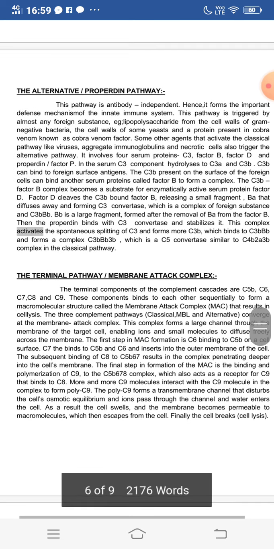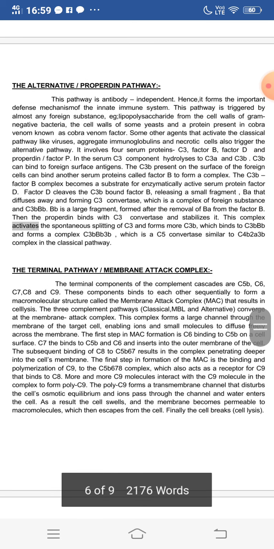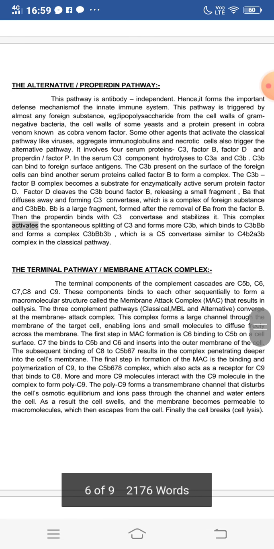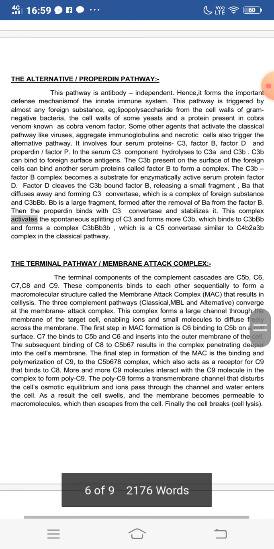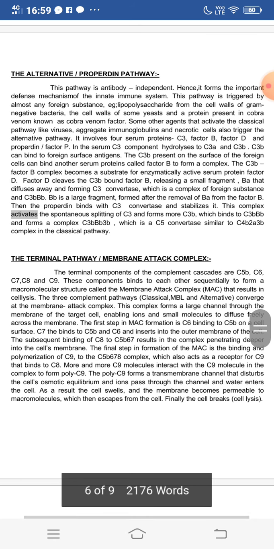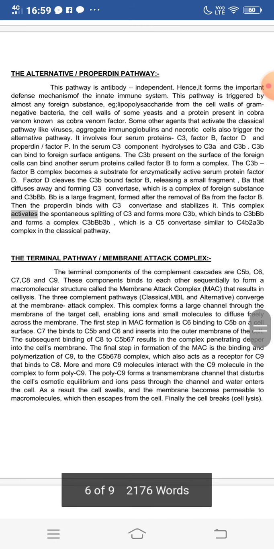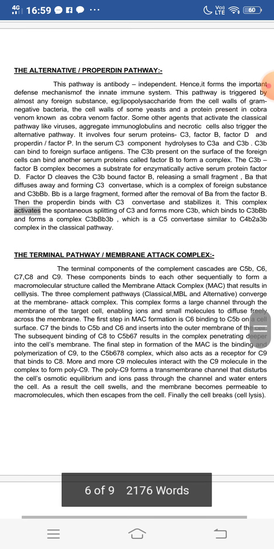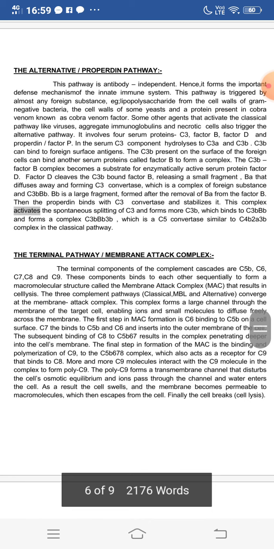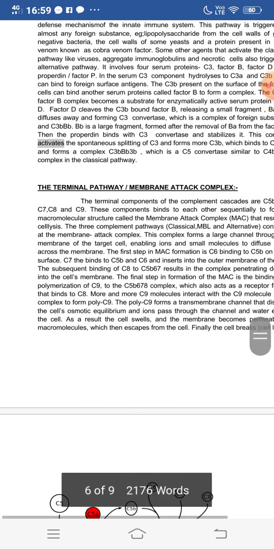This complex activates the spontaneous splitting of C3 and forms more C3b, which binds to C3b capital B small b and forms a complex C3b capital B small b 3b, which is a C5 convertase. You can put a bar on it, which indicates the enzyme. The C5 convertase is formed similar to C4b2a, as the C4b2a3b also forms the C5 convertase complex in the classical pathway.